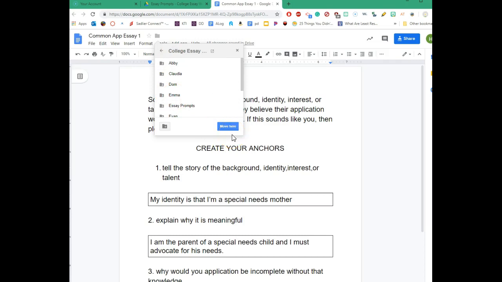So what I'd like to see is the 6 prompts. Here again are the 6 prompts. I'd like to see you answer all 6 prompts. I'd like to see all 6 prompts dumped into your personalized folder. And then I'd like you to email me to let me know that you got that finished. Okay? So that is your first task.